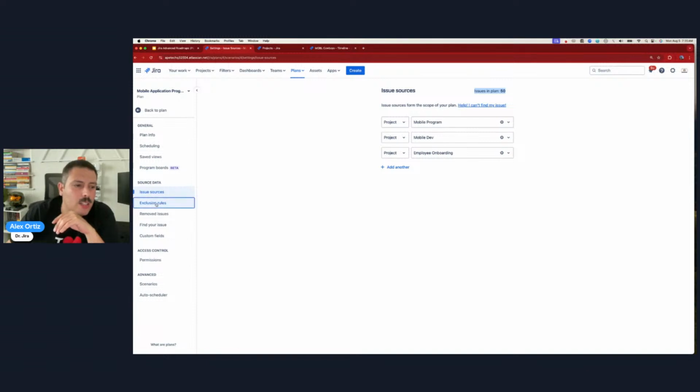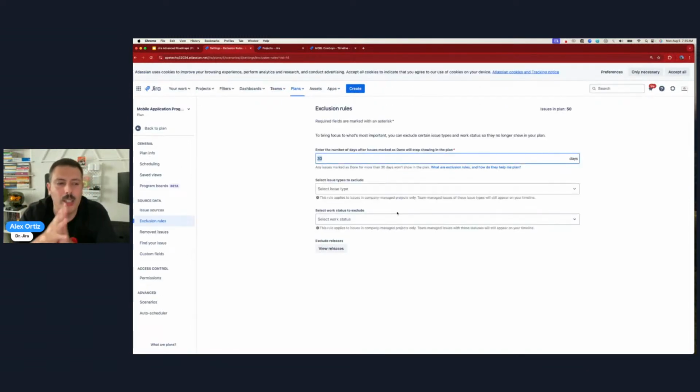The other thing that I want you to consider is there's an exclusion rule here. Folks, this is very, very important. I want you to pay attention. There will be scenarios where you add all your issues, you bring everything into Jira, into your Jira plan, but the numbers don't add up. What I mean by that is in Jira, you show like 100 issues, but your plan only shows you like 70. And you're like, what the heck happened to those 30? What happened to those 30 issues, right?